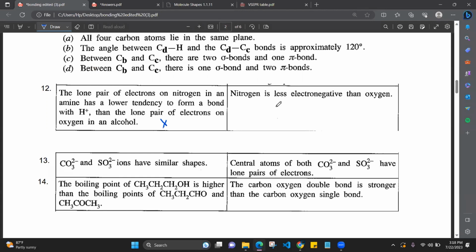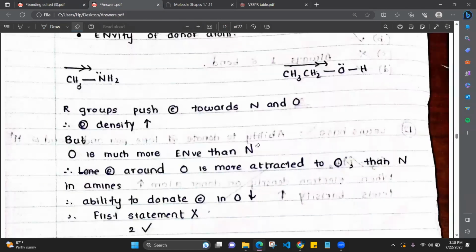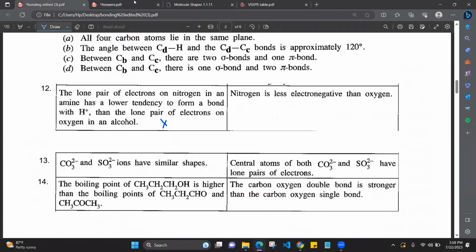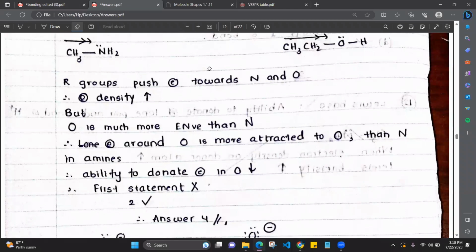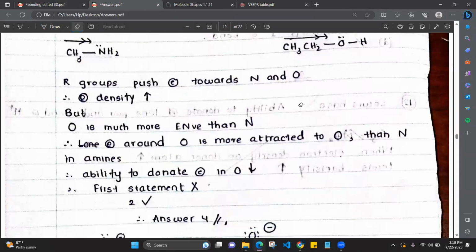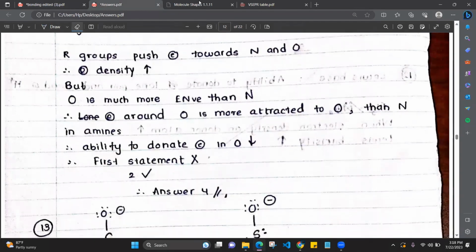I hope you all got it. If not, let me know. Nitrogen is less electronegative than oxygen. That is anyway a wrong statement, no? Because of the atomic radius, as I explained. So, I'm sorry. Nitrogen is less electronegative than oxygen is a correct statement. So it is correct. First one wrong, second one correct, means what is the answer? Answer number 4.